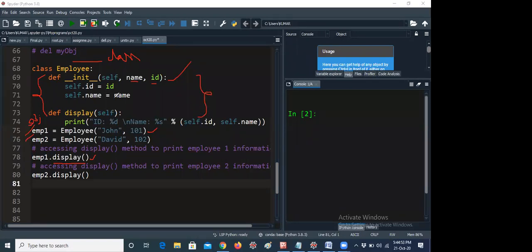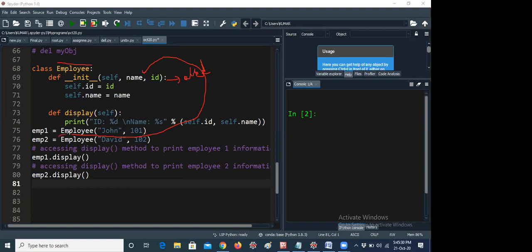Whenever you are creating an object, it is called automatically. Whenever it gets the line Employee of John, 101, it will execute this calling function. How is it calling? I am giving Employee John of 101. Even though I am not having an employee method, why is it calling? Because we are calling with the class name, the class name and the constructor name.